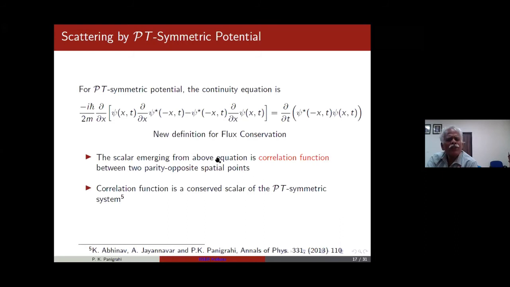And the interesting function that is conserved is a correlation, psi star of minus x with psi of x, at all time t. So that correlation function is something which is conserved. Now what does it imply? You will find that it has implication for the norm. In the unbroken PT-symmetric case, it has implication for scattering, and you can draw some conclusion that you need both the modes in the scattering case, and certain cases which were observed experimentally were also found for the scattering matrix if you use this conserved correlation, details of which are here.